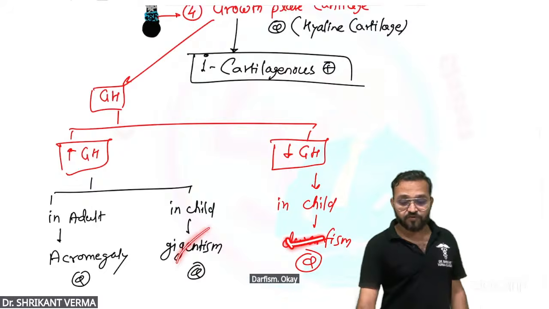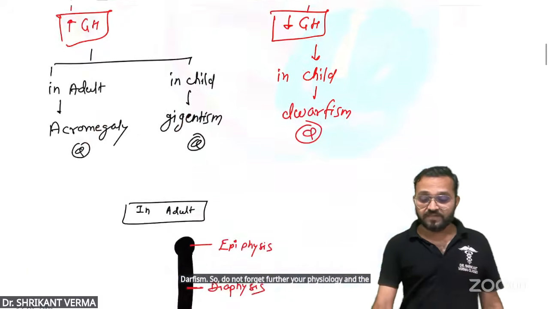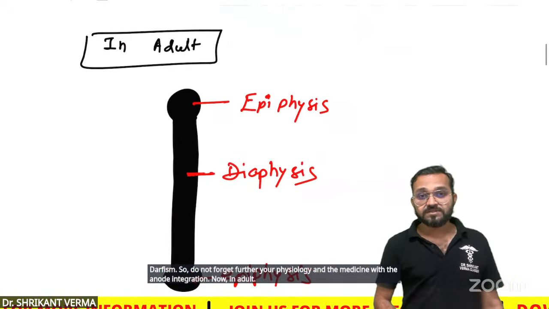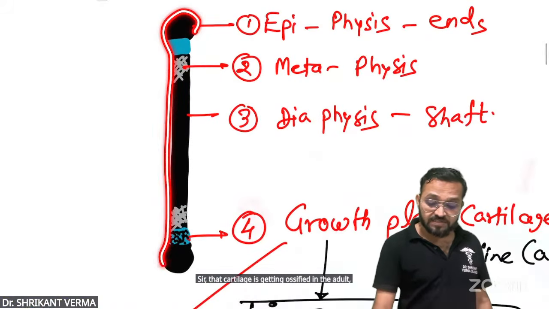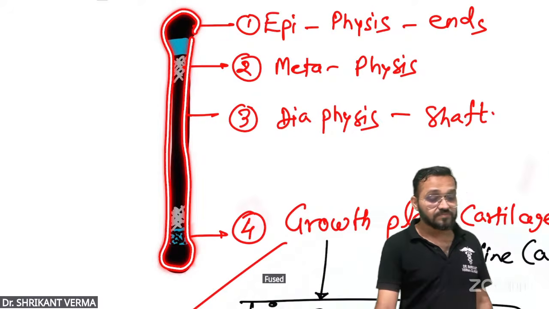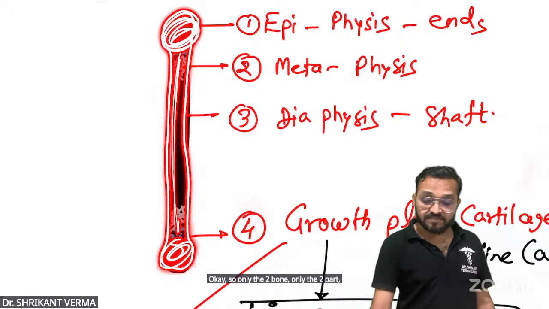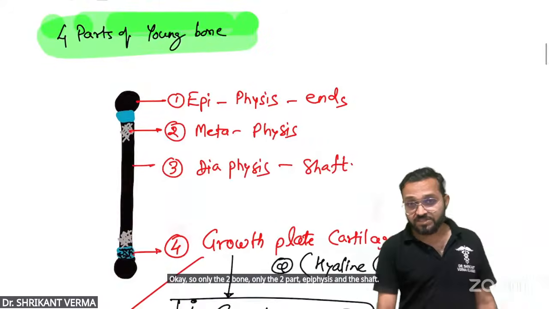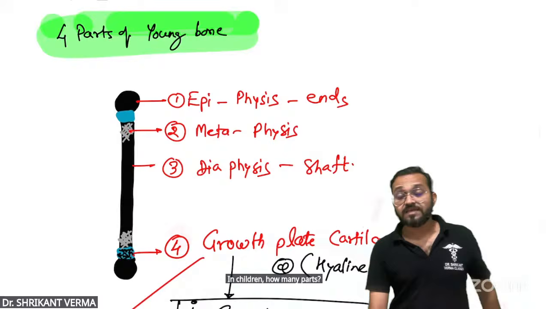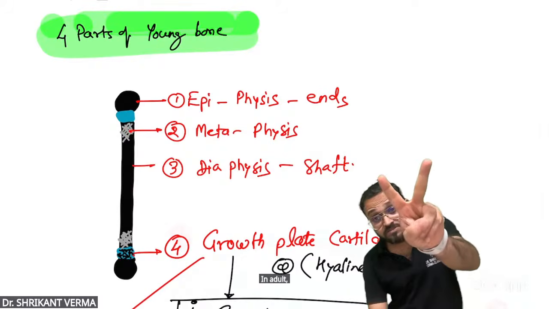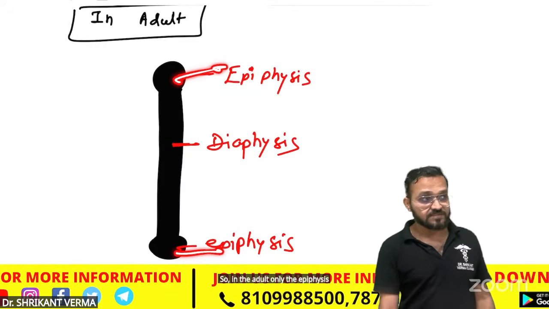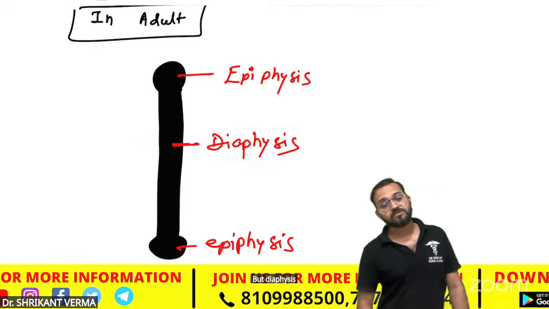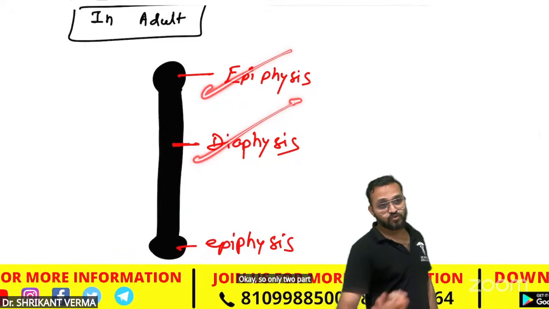So don't forget this for your physiology and medicine with the anatomy integration. Now, in adults, that cartilage gets ossified and all the bones get fused. So only two parts remain, epiphysis and the shaft. In children, how many parts? In adults, how many parts? In the adult, there are two epiphyses but one diaphysis.